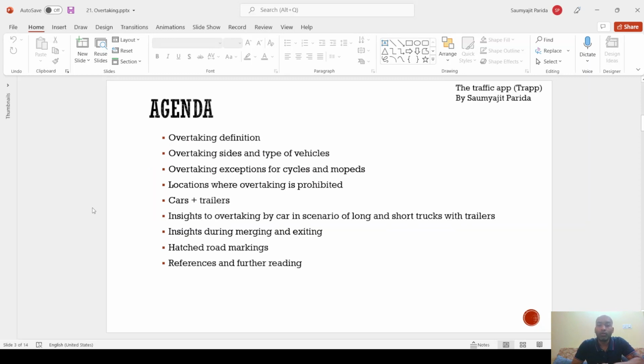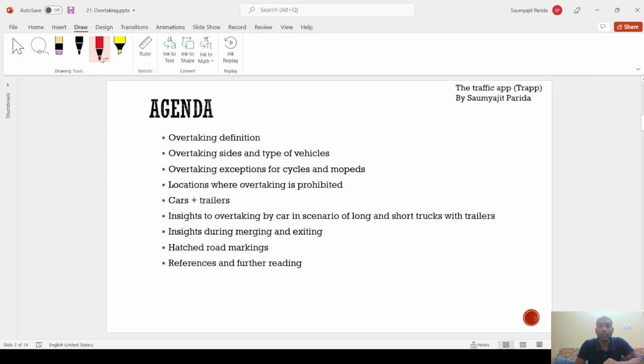In today's agenda we will be starting with the definition. Then we will discuss the rules for overtaking from the sides, and the type of vehicles, overtaking exceptions for cycles and mopeds, locations where overtaking is prohibited. One can surely expect one question from here. Cars plus trailers, some insights to overtaking by car in scenario of long and short trucks with trailers, insights during merging, and exciting hashed road markings, and further references and further reading.